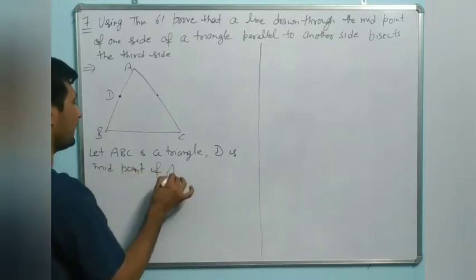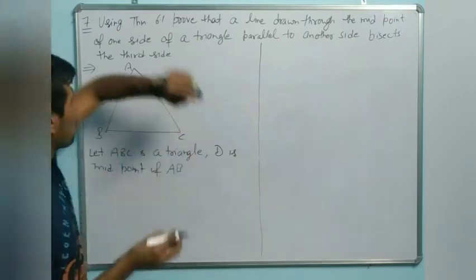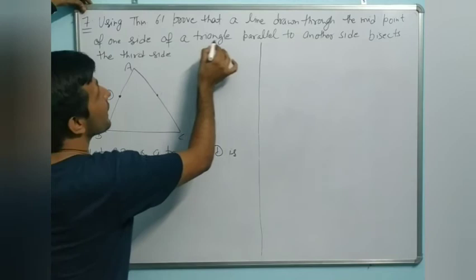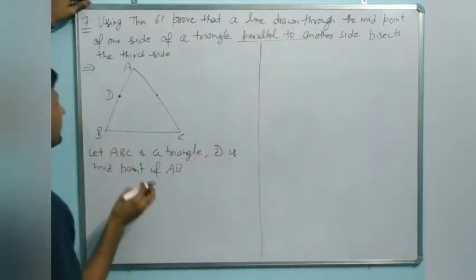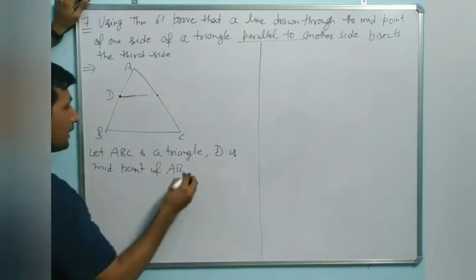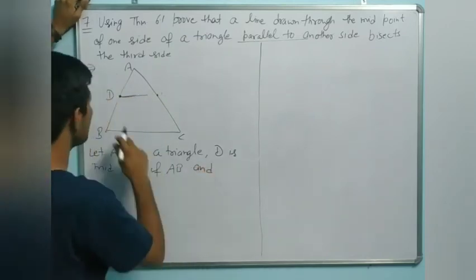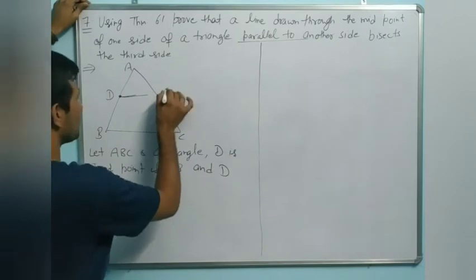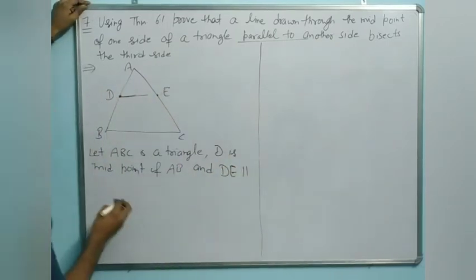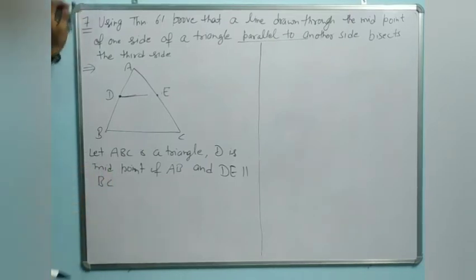midpoint of AB. If a line is drawn through the midpoint of one side of a triangle parallel to another side, if a line we draw from here, from D, suppose any point E, DE parallel to BC. DE parallel to BC.